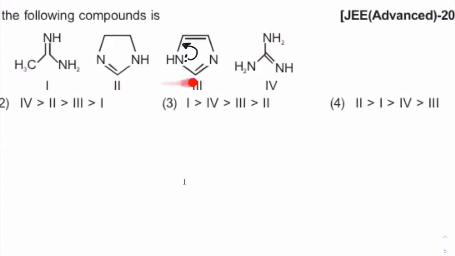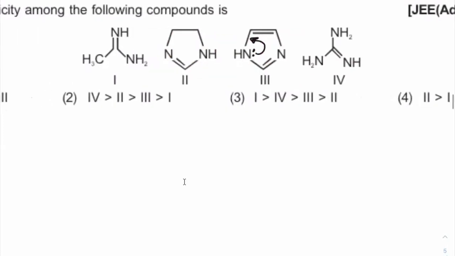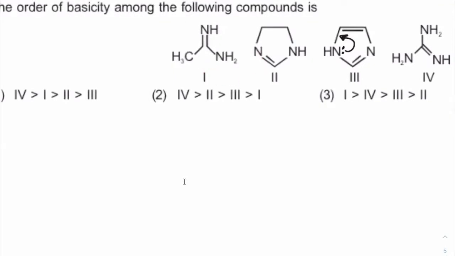Between 1, 2 and 3, all are amidines. And among these 3, I can remove the third also, because in the third, this lone pair is becoming a part of resonance and in fact a part of aromatic nature. So its equivalent resonance will be less. So the third also you can eliminate. So how did you decide between 1 and 2 then?